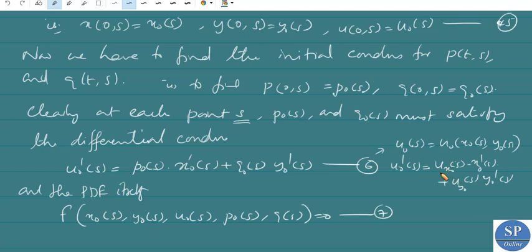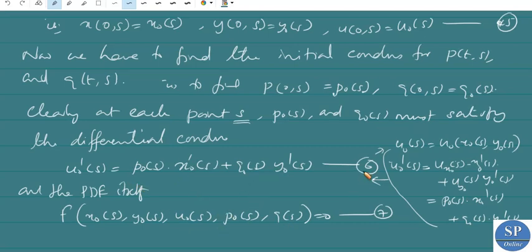We have u_x is p, so this is p naught of s into x naught dash of s, plus u_y is q, therefore this is q naught of s into y naught dash of s. So we have this condition 6. Okay, so at the point s, p naught and q naught must satisfy these two conditions.